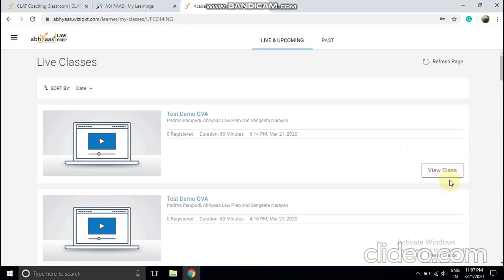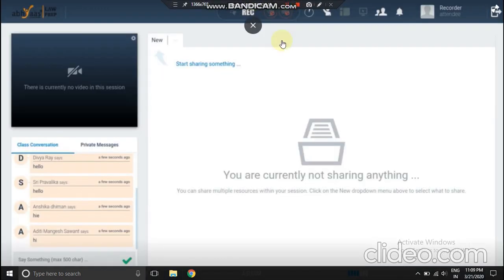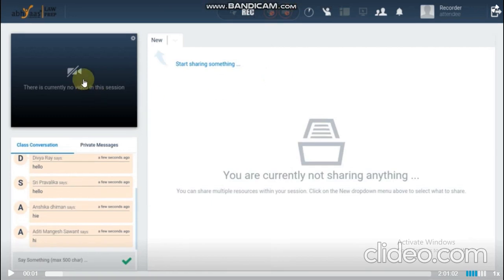If you click on launch, it will navigate to another tab, and there it will ask you to allow access to speaker and camera. You just click on allow access, then you'll get a page like this. Here you'll find the faculty's face, and you can see the PPT for that particular class.